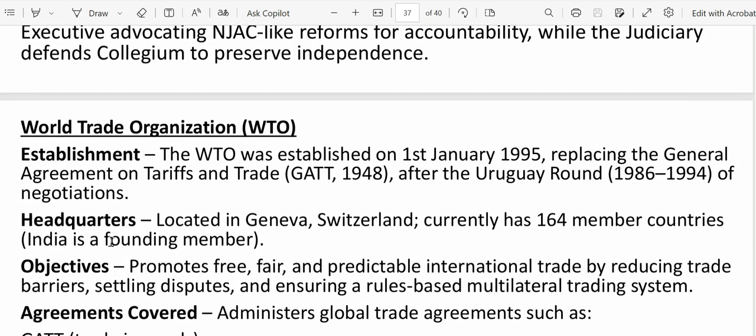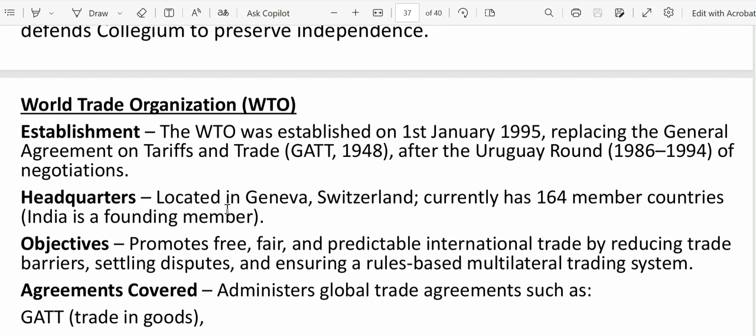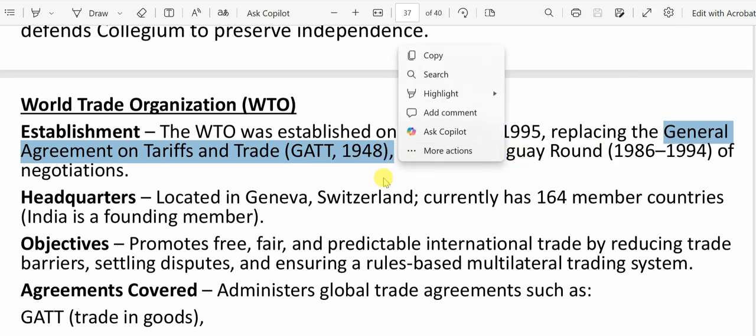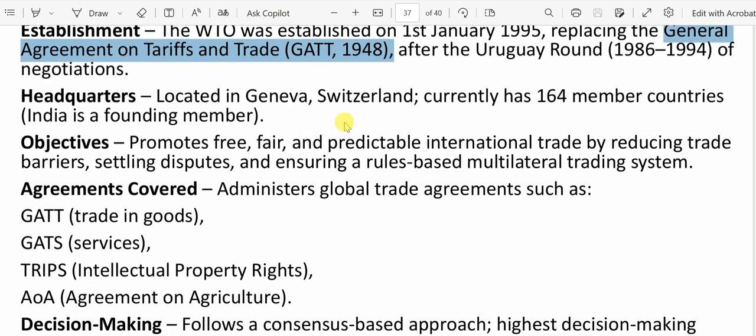The next important item to discuss is the World Trade Organization. There is a mention that the USA put additional tariffs of 50%, which is an injustice, as I just mentioned. For that, China says that India and China can fight against it in the WTO. So we need to know what the WTO is. WTO is the World Trade Organization. It was established on 1st January 1995. This is important, remember that. It replaced the General Agreement on Tariffs and Trade, GATT 1948. Its headquarters are located in Geneva, Switzerland.